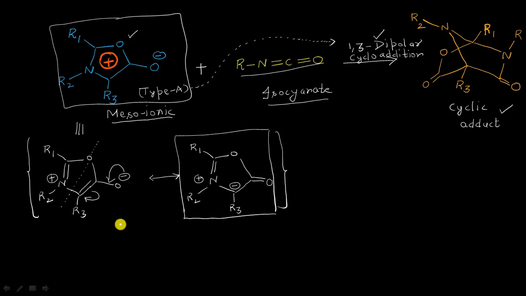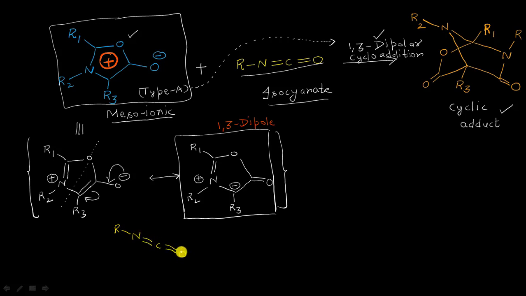So now I can show that this is my 1,3 dipole, and the isocyanate will be acting as the dipolarophile in this cycloaddition reaction. Let me write R single bond nitrogen, double bond carbon, double bond oxygen here.